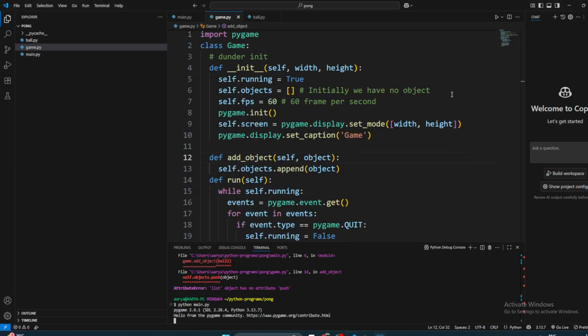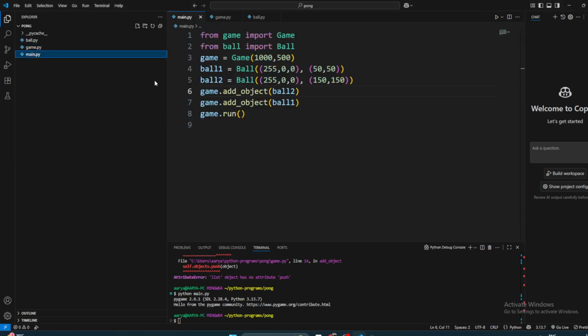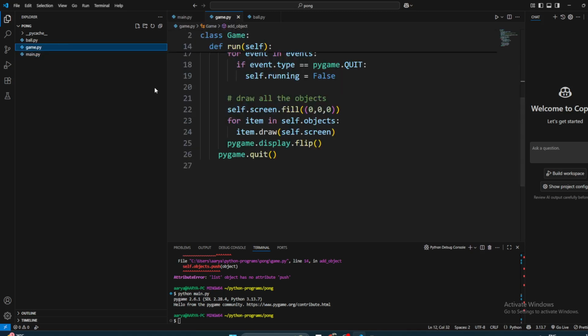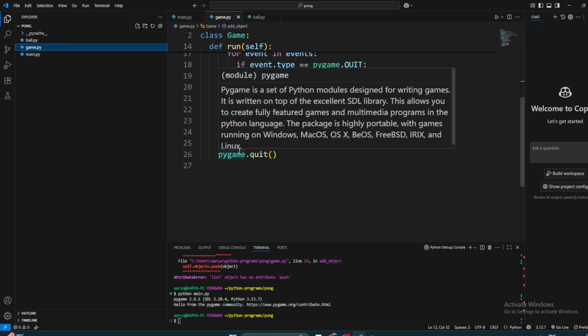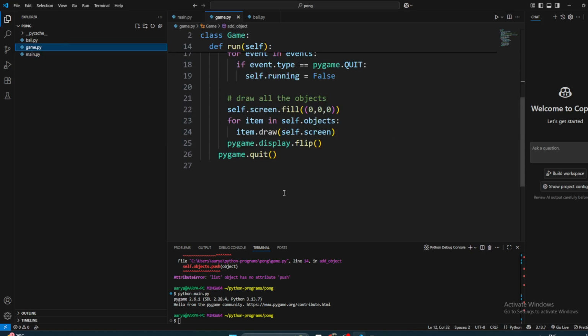But again, now you see the game is pretty simple. The job of the main is just to create objects. The job of this class is just to create objects and connect them together. We want the balls to be connected with our game, and once we run the game, after that it's automatically taken care of. But now you already said the ball should move.